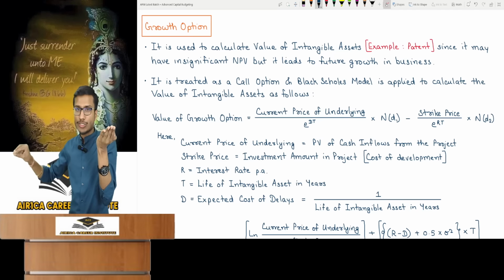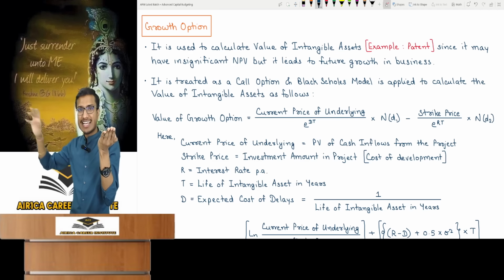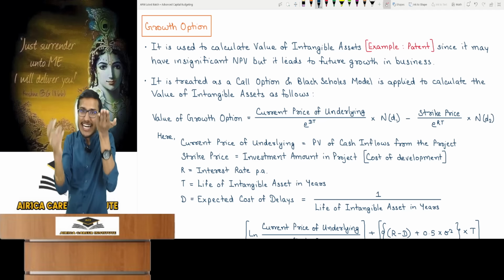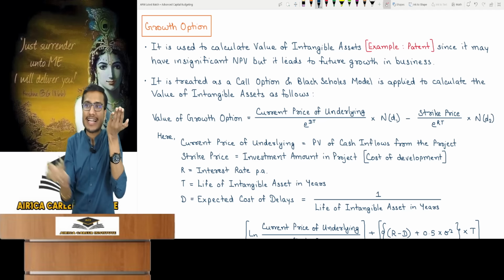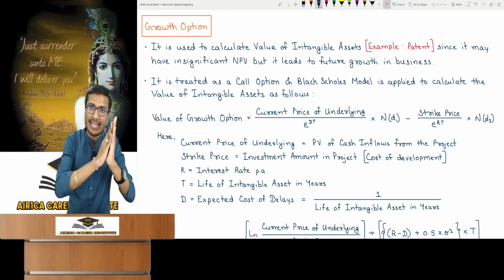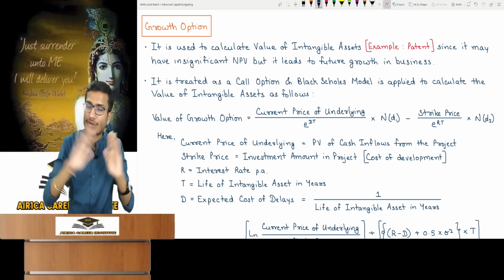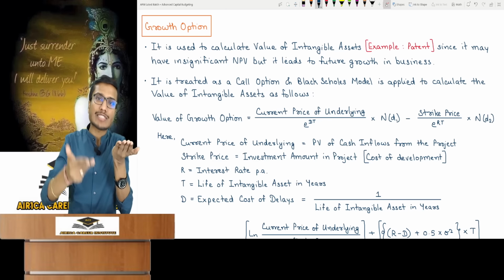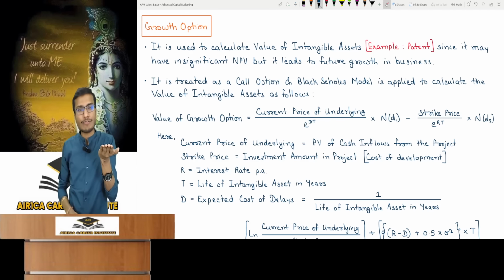Once the formula is known, I'll invest and the cash inflows will come. Meaning I'll be able to invest in the project because of this patent. In a way, the project itself serves as the patent's underlying asset. There's no such thing as a contract made with someone for the underlying. A patent is not such a contract. Briefly grasping derivative concepts will clarify why the Black-Scholes model applies here and is treated as a call option.